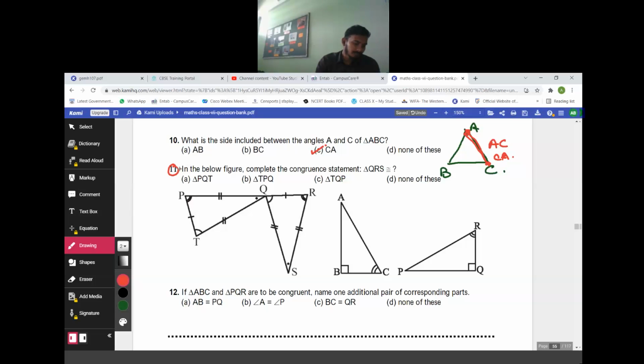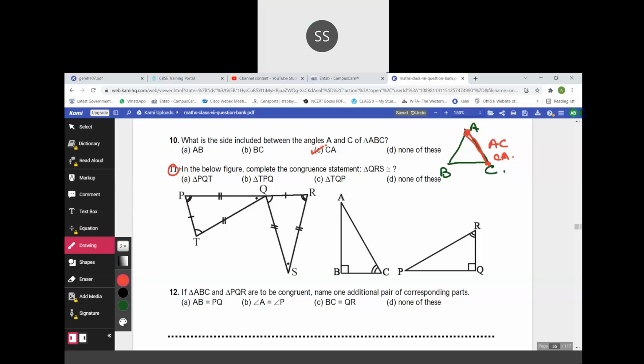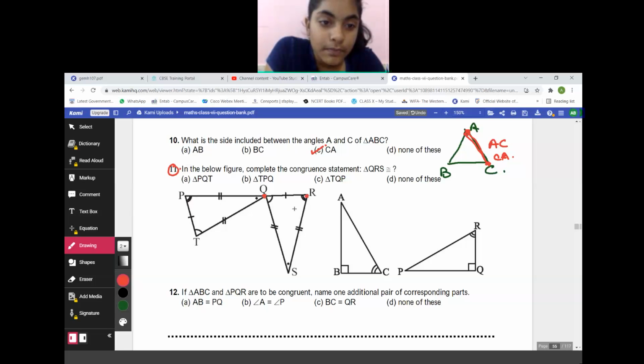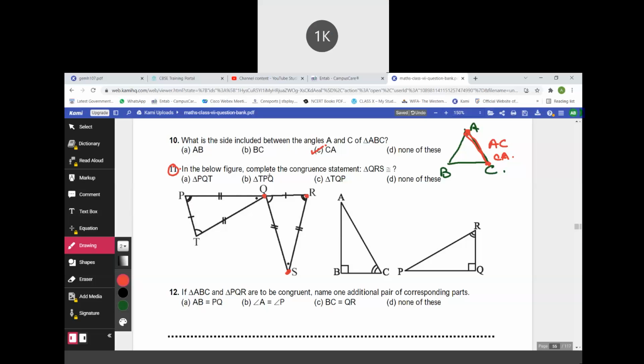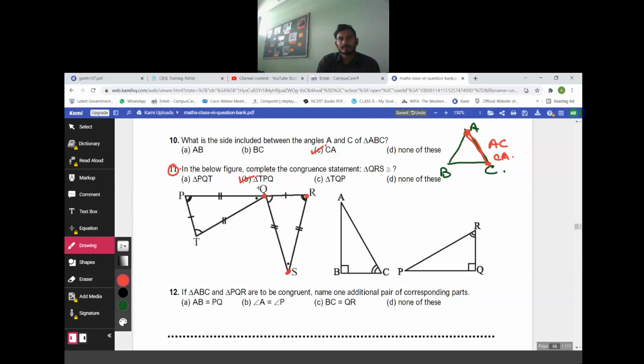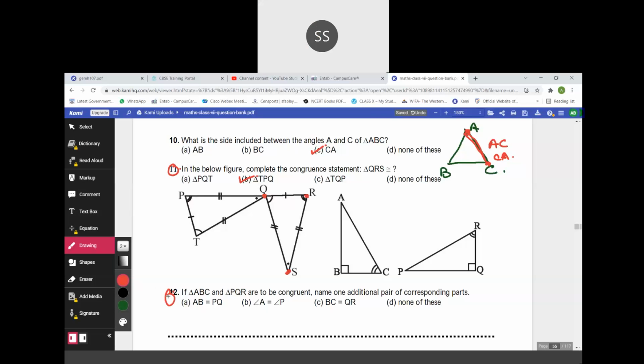Sir, PTQ. Sir, TPQ. First TPQ. Mark where is QRS. Sir, TPQ. Perfectly said, TPQ. Question number 12.